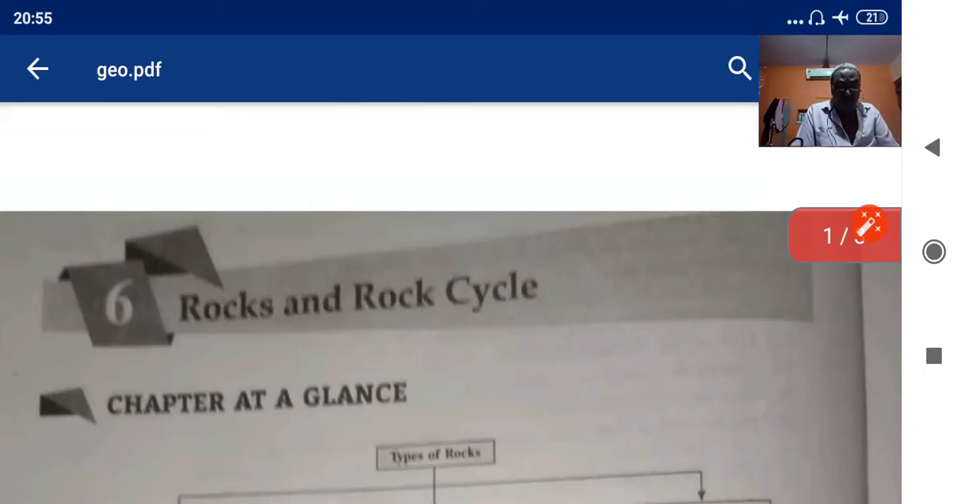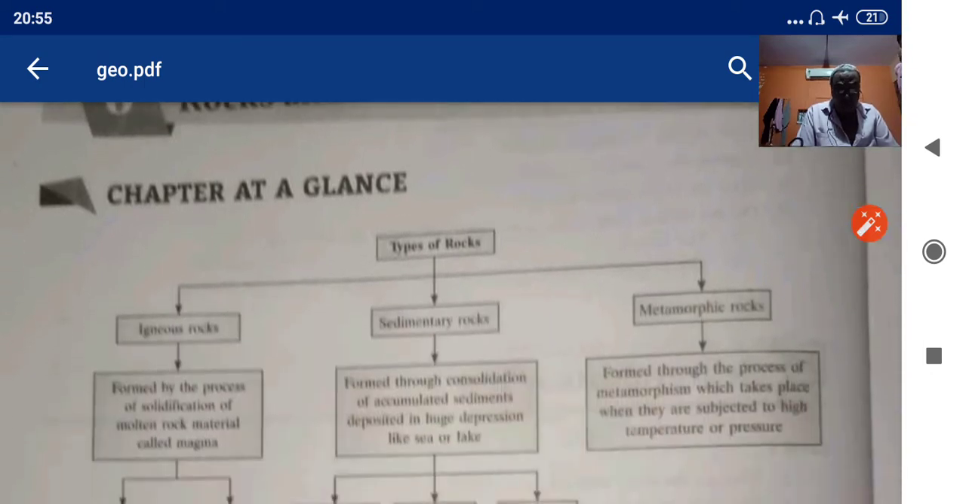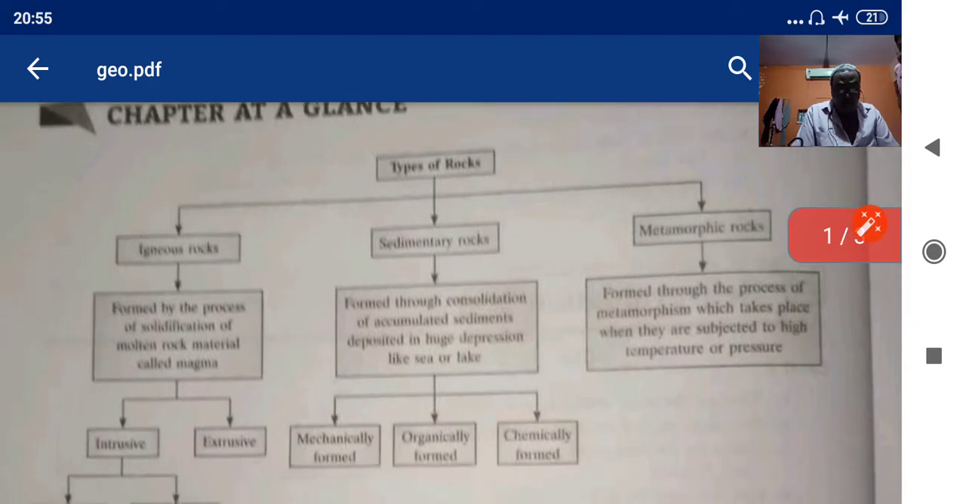Dear students, rocks and rock cycle, this chapter I have given you already. I hope that you might have written it in the copy. As per the syllabus, your previous chapter, the landforms of the earth, is excluded from the syllabus. So no questions will be asked from the previous chapter.